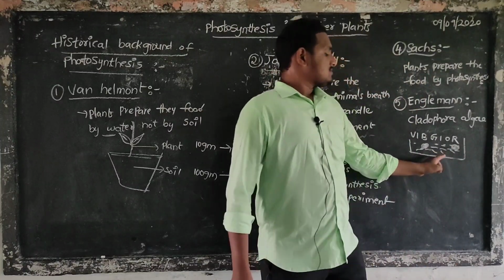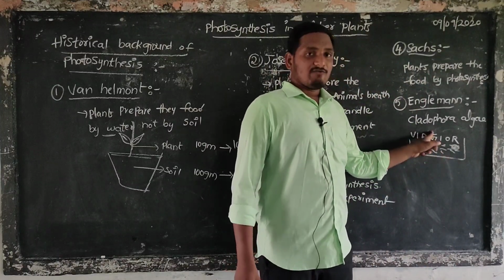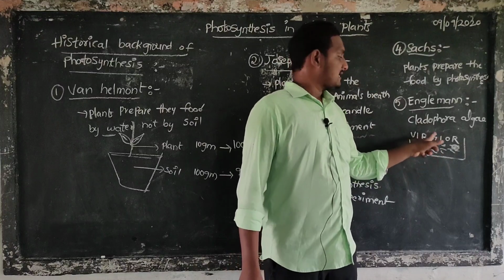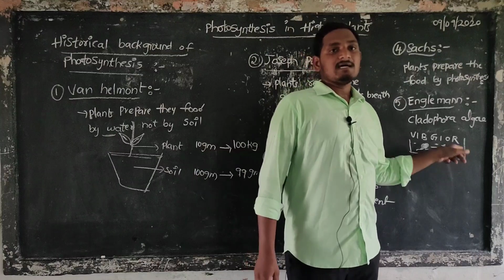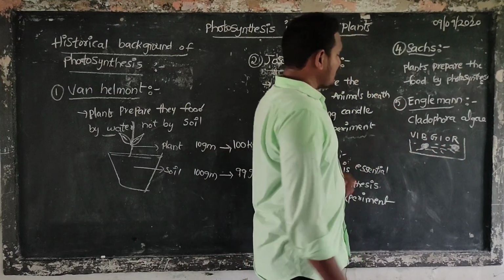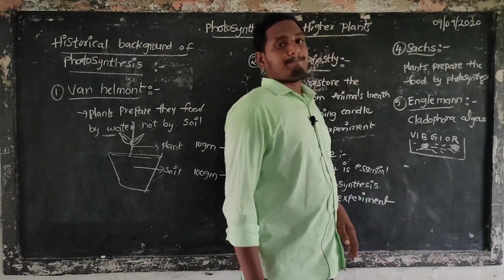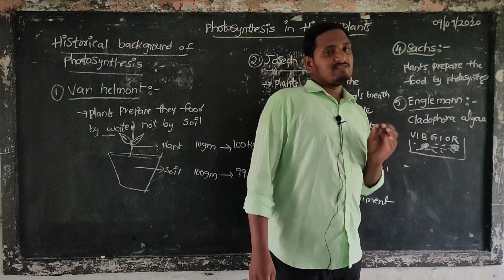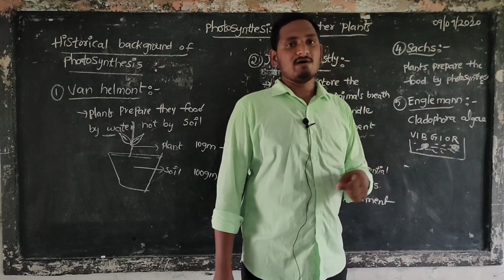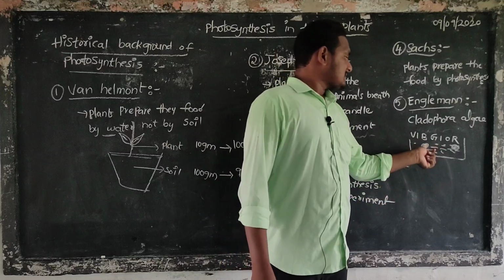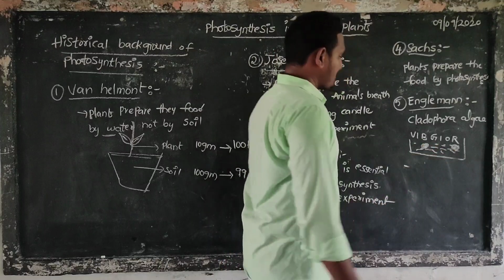The Cladophora accumulates in the presence of blue and red light. Based on this experiment, he said that blue light and red light are the most suitable lights for photosynthesis. A high photosynthetic rate takes place in blue and red light.